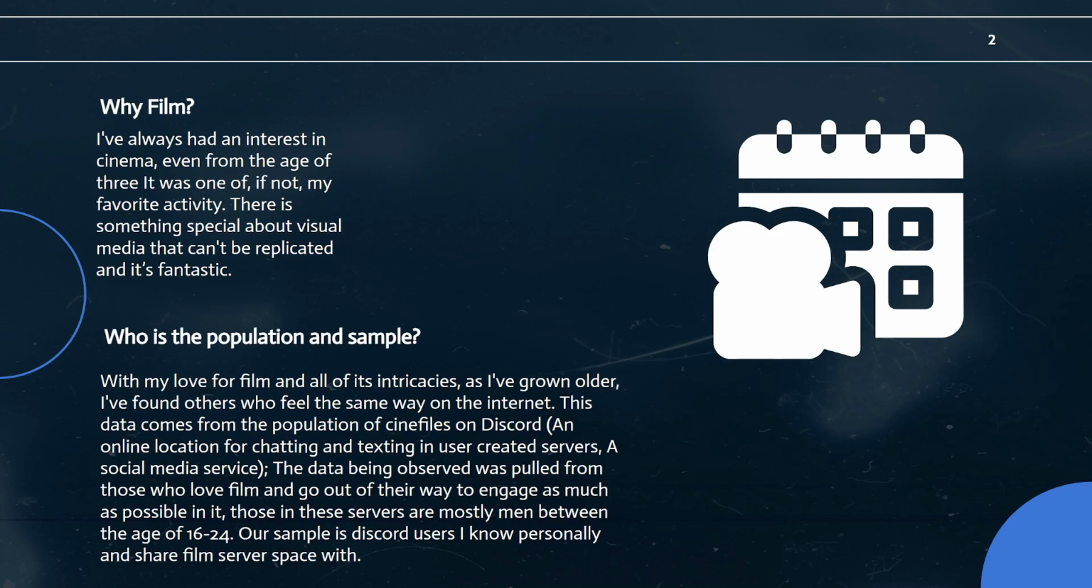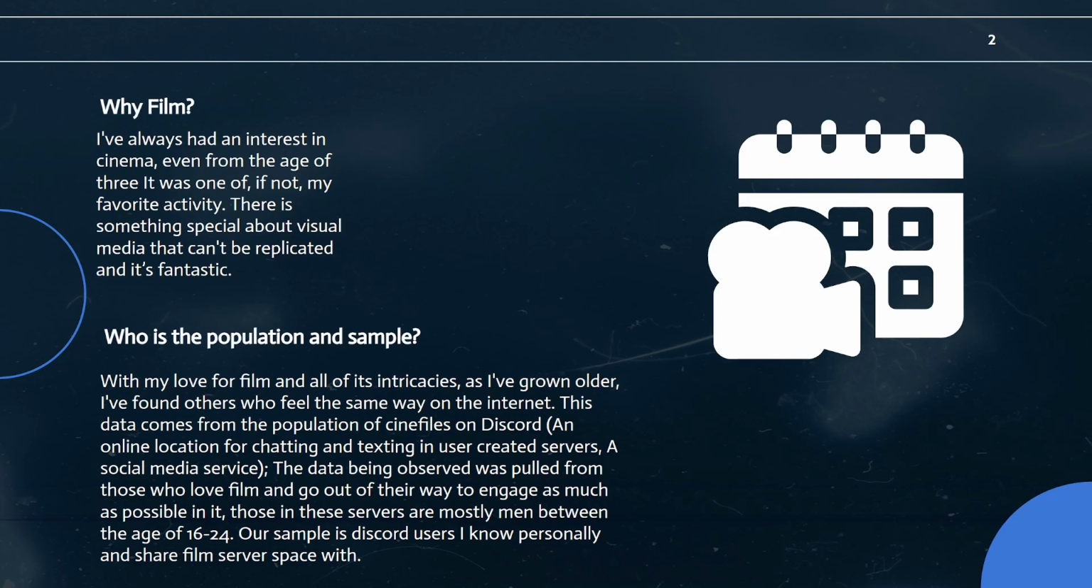So, who's the population in the sample? With my love for film and all its intricacies, as I've grown older, I found others who feel the same way on the internet. So, my population here comes from Discord users. Discord is basically a social media site with user-created servers where people can go and chat about whatever they like.